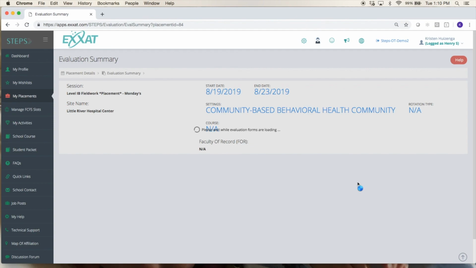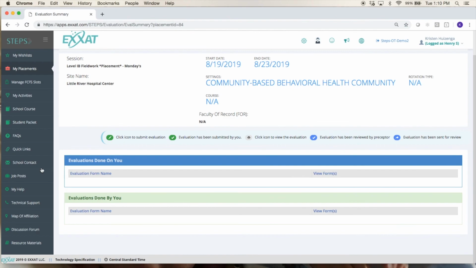This is pretty typical for level ones that you might have to complete custom evaluations here. So you'll see those listed in evaluations done by you. You'll be able to click on a pencil here to complete them. And then evaluations done on you, once your school releases those evaluations that have been completed by your educators, you'll be able to click on an eyeball here to view that evaluation.